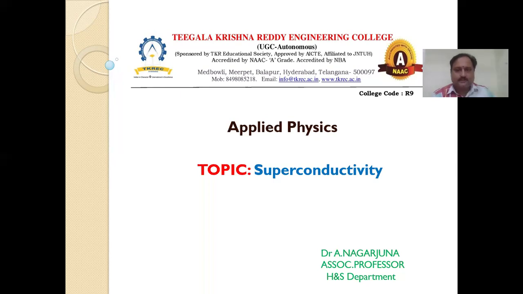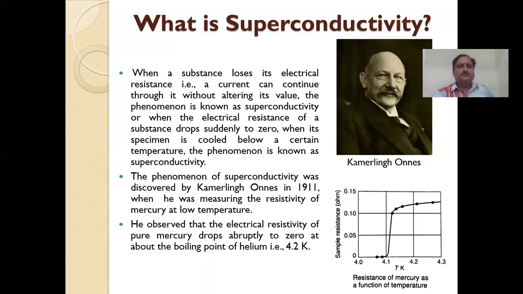Today I want to discuss a topic on superconductivity. And what is superconductivity? When a substance loses its resistance, meaning its resistance reduces, a current can continue through it without altering its value, without varying the value. This type of phenomenon is called superconductivity. And another definition is there: when the electrical resistance of a substance suddenly drops to zero, that type of phenomenon is also called superconductivity.